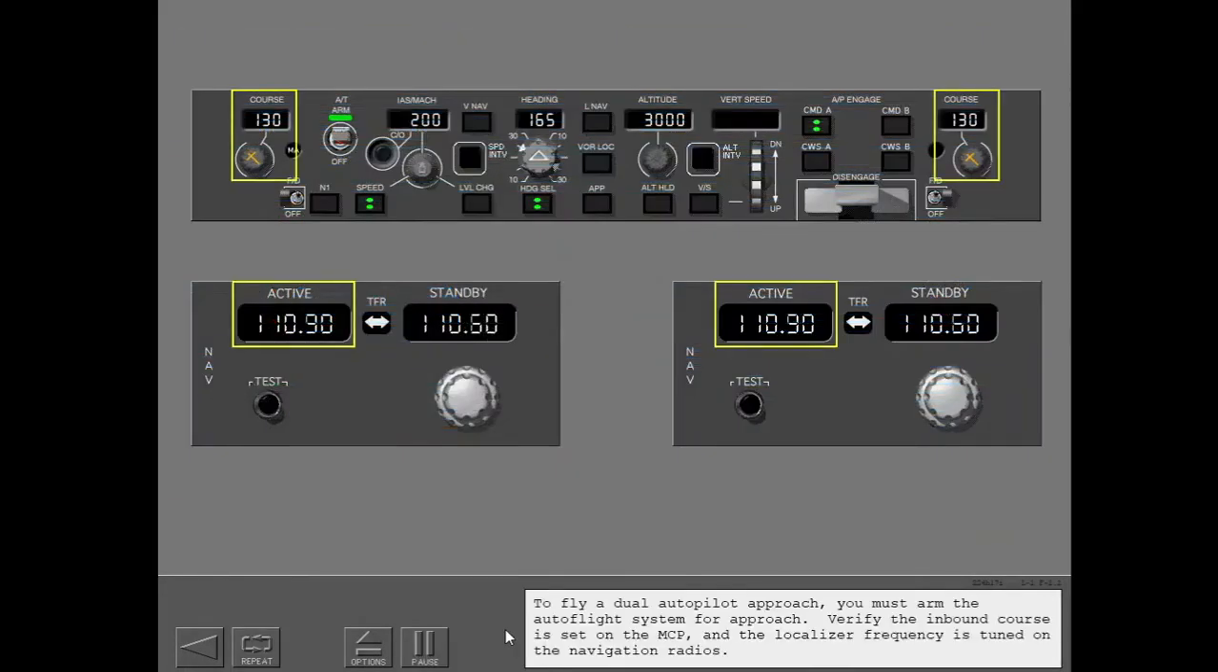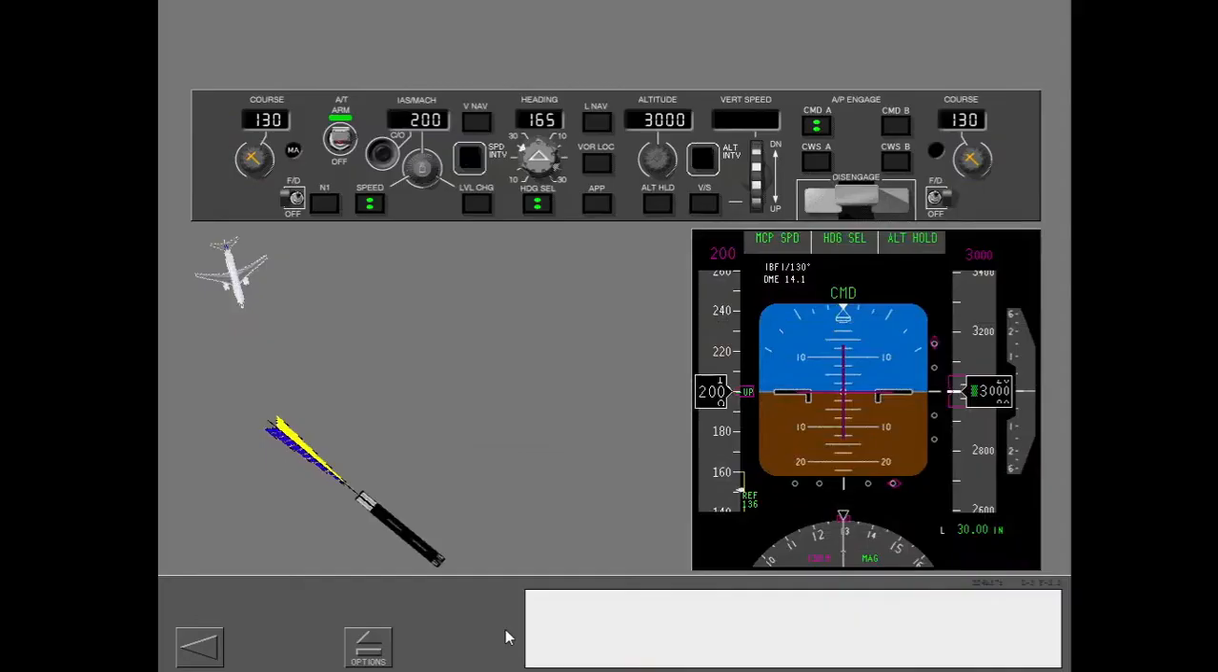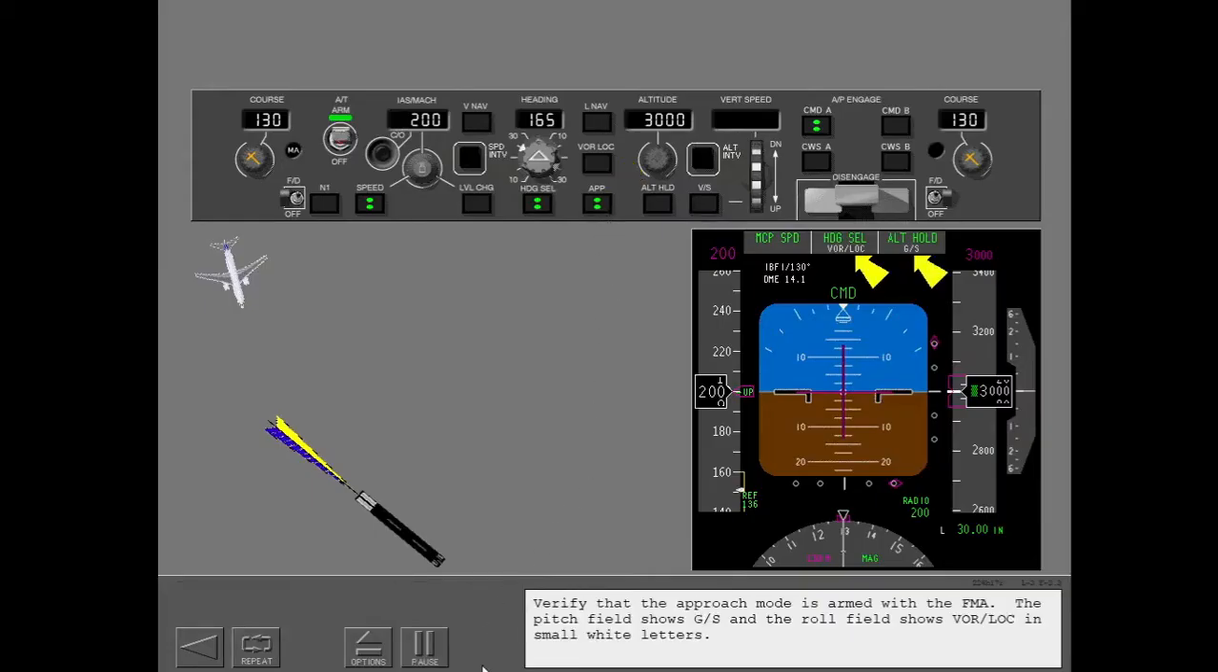To fly a dual autopilot approach, you must arm the Autoflight system for approach. Verify the inbound course is set on the MCP and the localizer frequency is tuned on the navigation radios. When the airplane is on a localizer intercept heading, push the approach switch. Verify that the approach mode is armed with the FMA. The pitch field shows glide slope and the roll field shows VOR/LOC in small white letters.